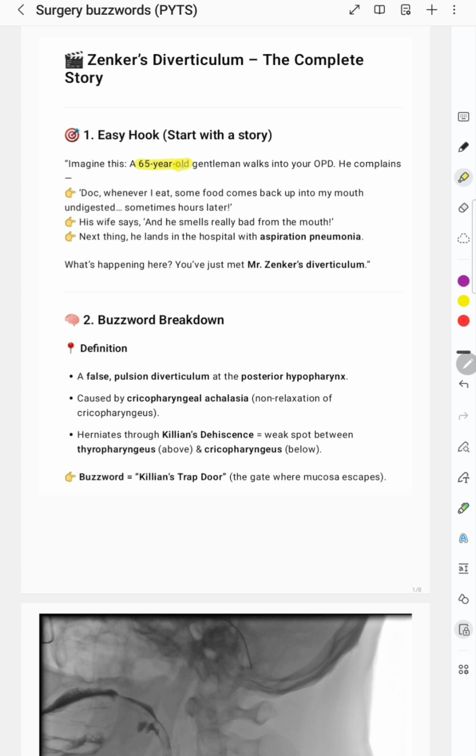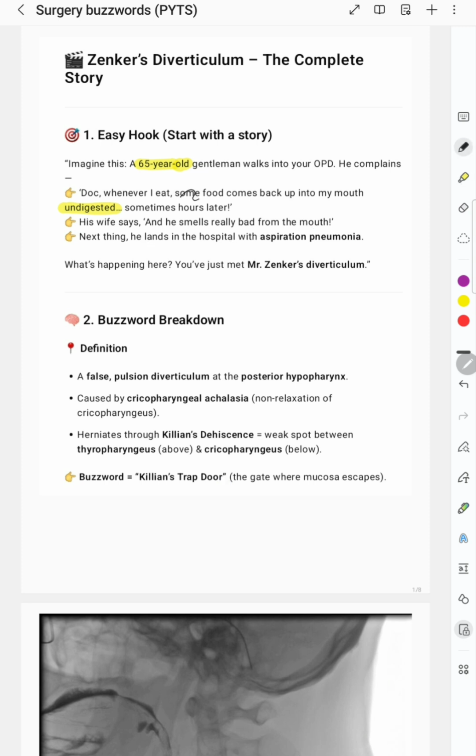He complains, "Doctor, whenever I eat some food, it comes back up into my mouth undigested." This is again important, undigested, sometimes hours later. His wife says he smells really bad from the mouth. And next, he lands in the hospital with aspiration pneumonia.